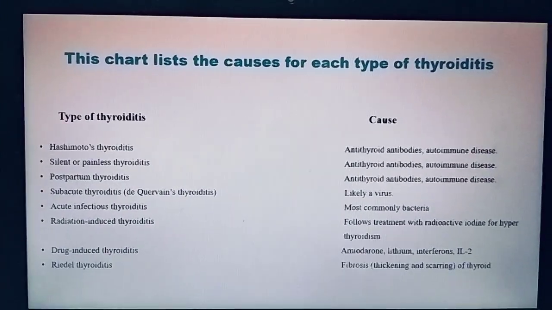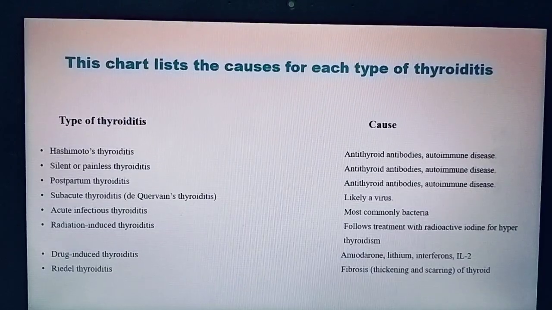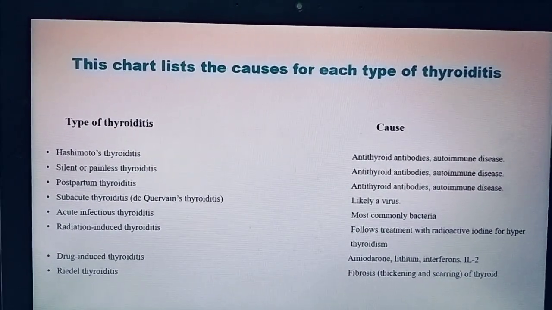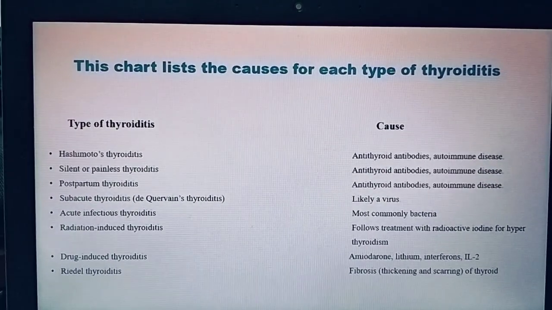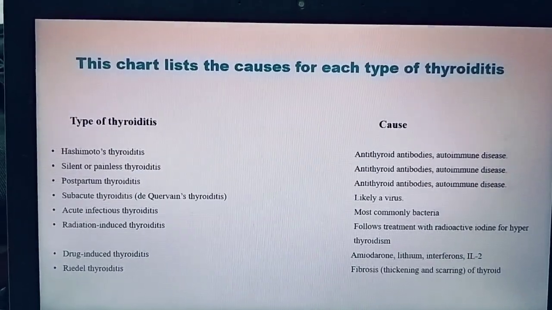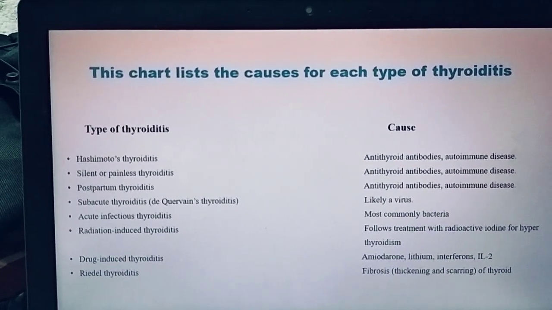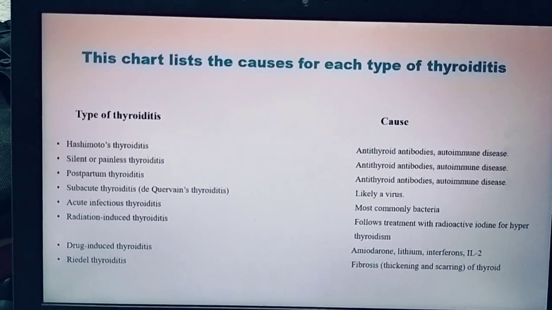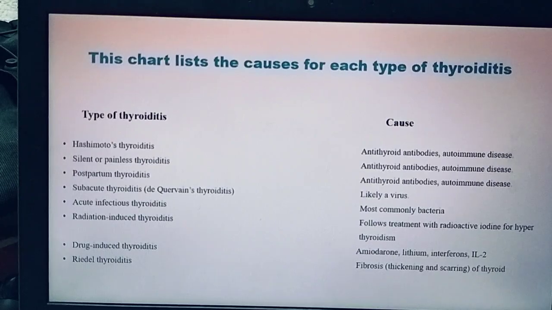Then the next one is drug induced thyroiditis, which causes hyperthyroidism mainly due to an increase in the release and synthesis of thyroid hormones, or by the destructive thyroiditis caused by the release of preformed hormones. So hyperthyroidism is mainly due to excessive release of hormones or due to destructive thyroiditis caused by the release of preformed hormones. Hypothyroidism is mainly due to a decrease in the synthesis of the hormones.